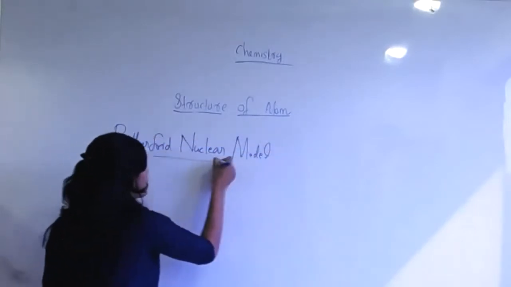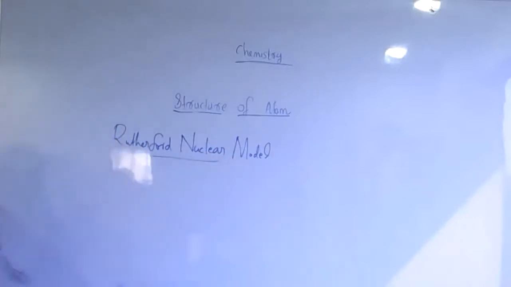Very interesting student. Experiments and observations only. Rutherford and his students, we can say like that. Geiger and Marsden, both students of Rutherford, bombarded a very thin gold foil with alpha particles.